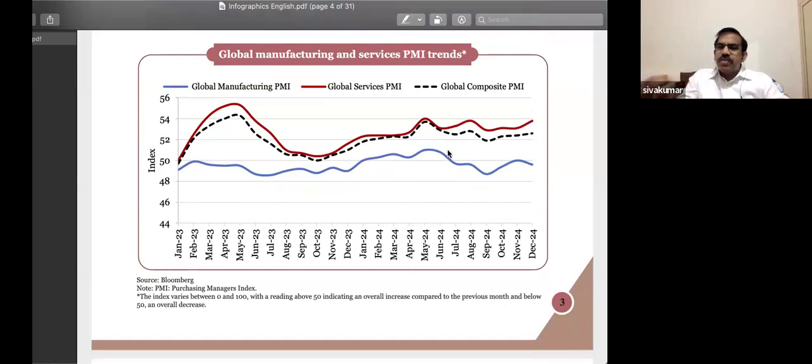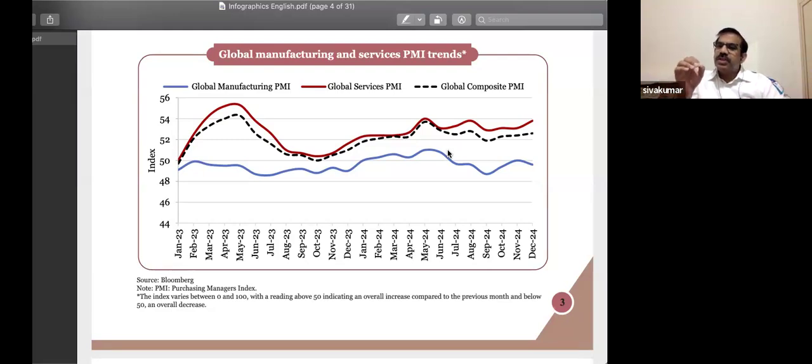And what basically is the information it conveys? See, the Purchasing Manager Index. There are 3 different organizations as of now which compute this Purchasing Manager Index. But the largely used index is the one published by the Institute of Supply Chain Management.